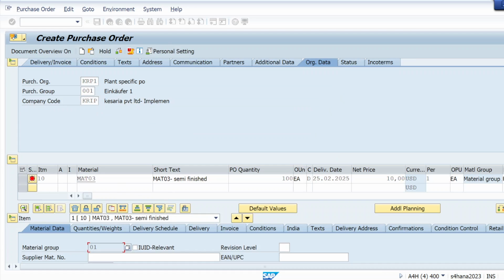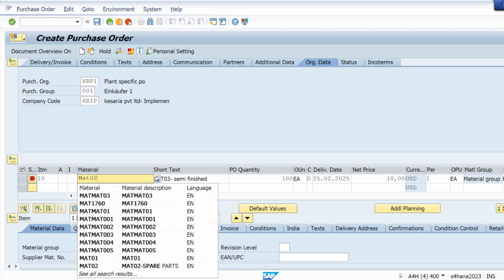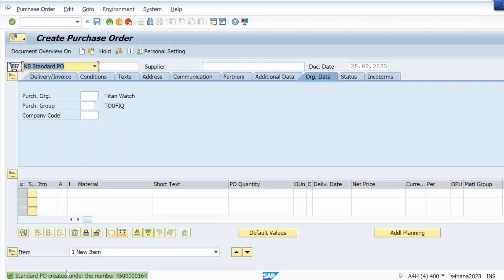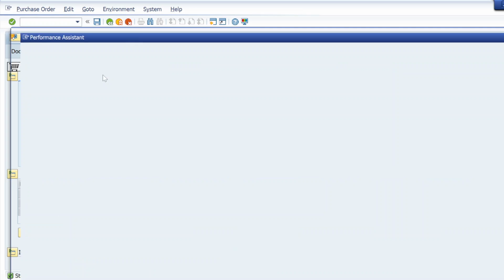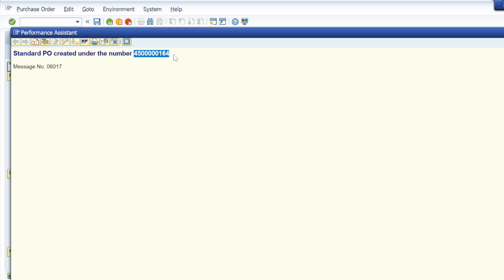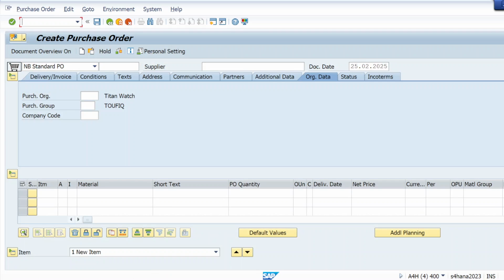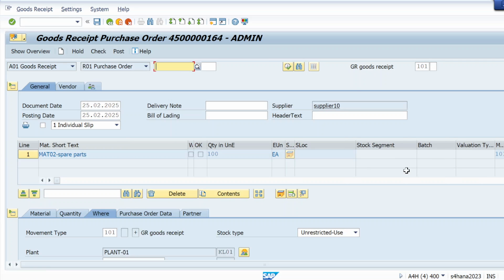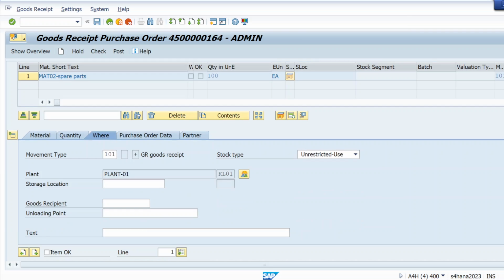Okay, let me take some other material because this one I use for the source list concept. Yeah, so just see, I am going to create a PO. Okay, PO is created. Let me copy this and let me do a goods receipt in T code MIGO. Okay, now if you see, I will not face this same error.